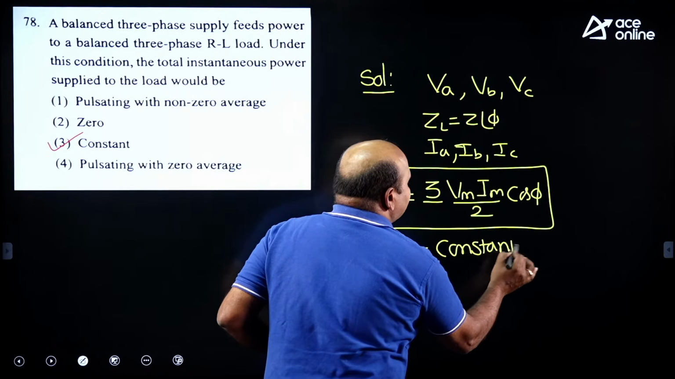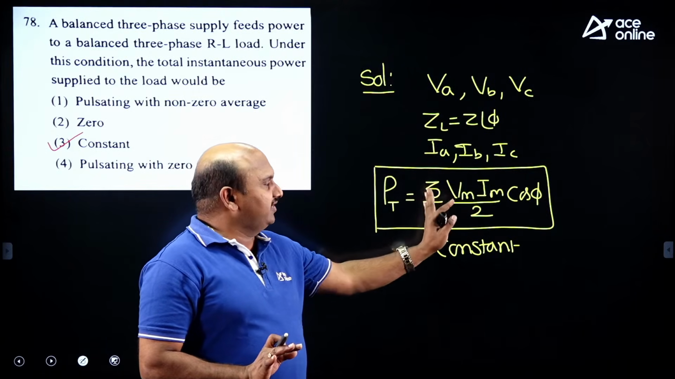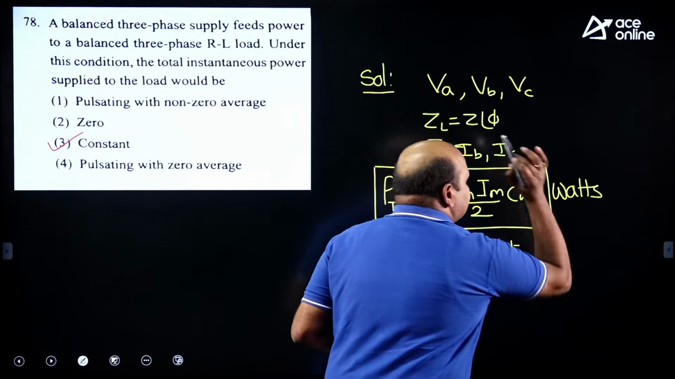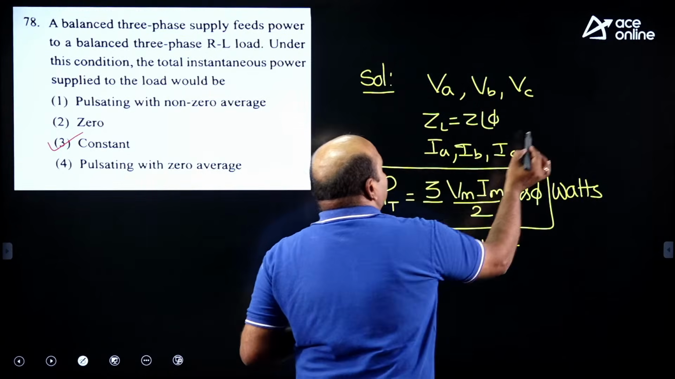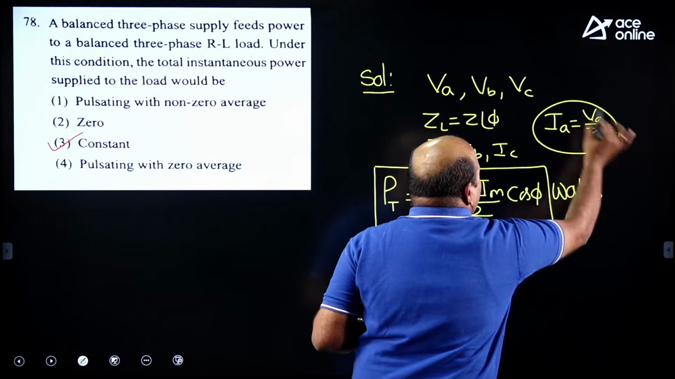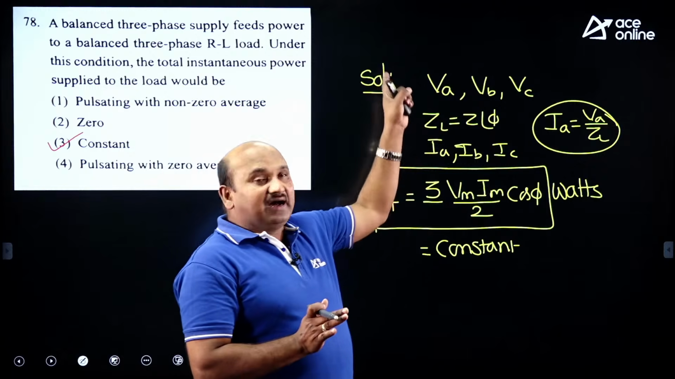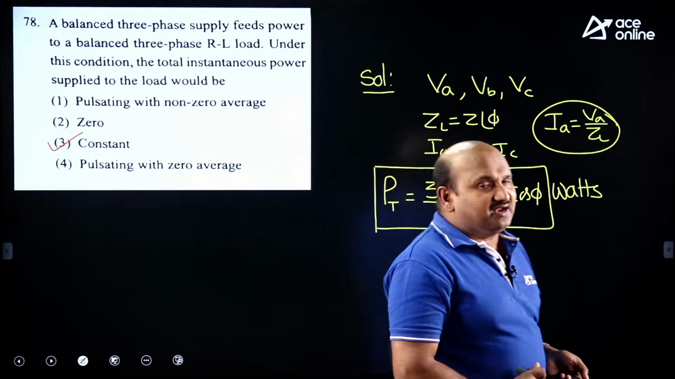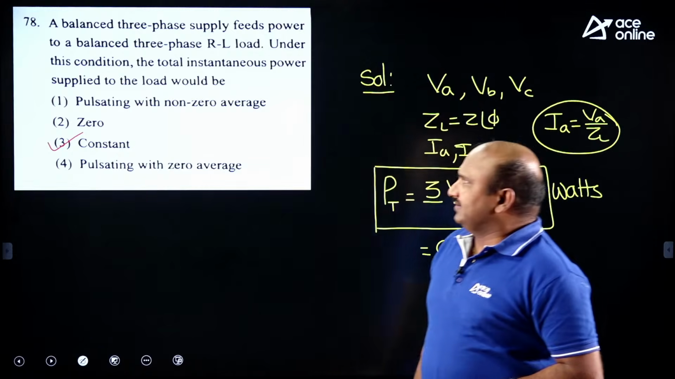It is not a time varying function. You will get 3 times the average power, Vm Im by 2 into cos phi watts. Is it right? You can also see that by taking this here, the value of Ia is equal to Va by ZL. It is a constant load we are considering here. Like that, IB is equal to the same. But here you need to consider that under the 3-phase supply, Va, Vb, Vc are displaced from each other by 120 degrees, right? The answer is constant, right?